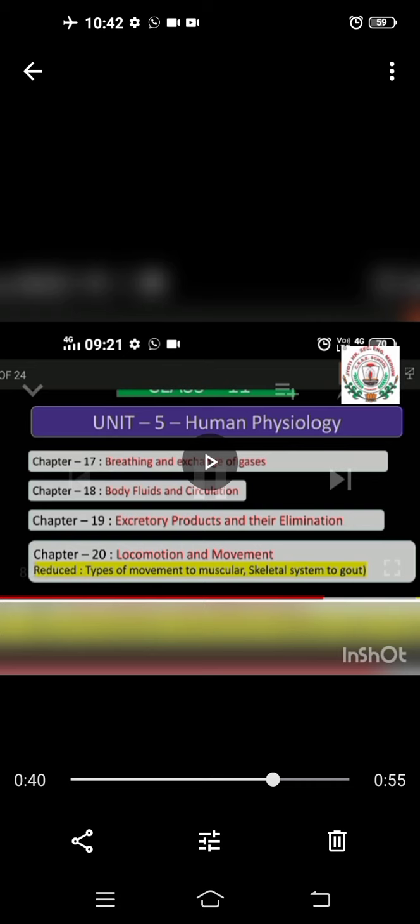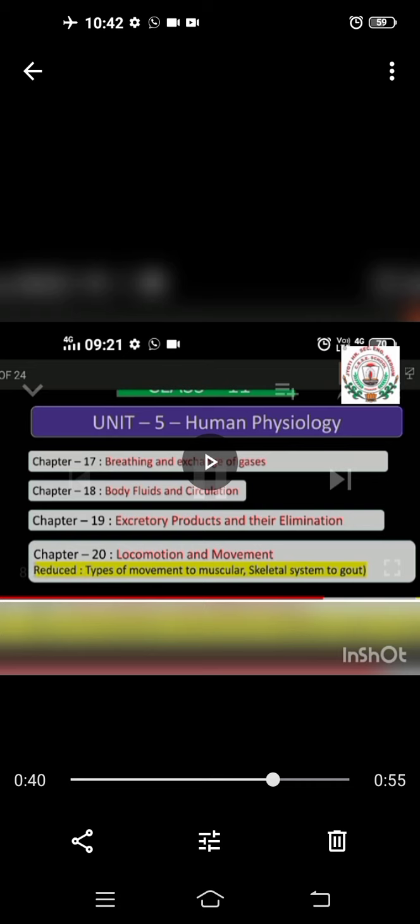chapters. Two more chapters are there, that is control and coordination, which explains the nervous system and its functioning. And then chemical control and coordination, that is the glands and the various hormones. Okay, so how they help in the control and coordination of our body. So these are some of the chapters coming under unit 5, human physiology.